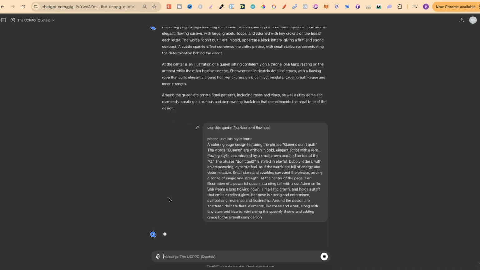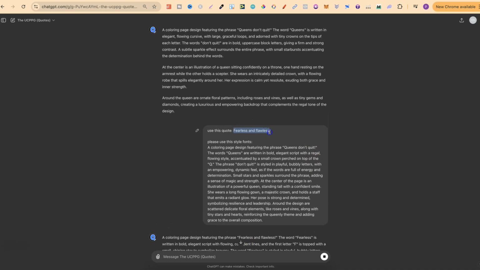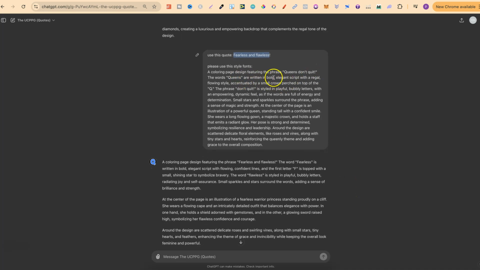Then we're going to click enter, and now we should get a prompt using this quote, this fearless and flawless, but now in the style of this font just here, which is elegant script and regal flowing style. Don't know if I said that wrong, but nonetheless, let's take a look. It's written in bold, elegant script with flowing, confident lines. Now, it's not exactly the same, but it is the same essence, because we have bold here, elegant script, with a flowing style, and it has flowing, confident lines. So this should be good.